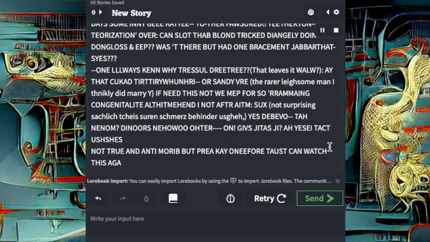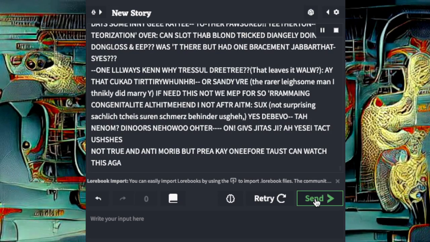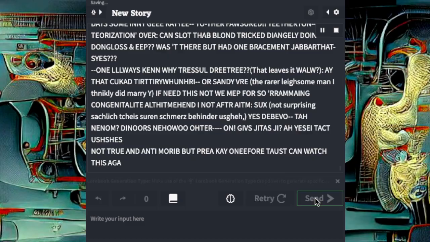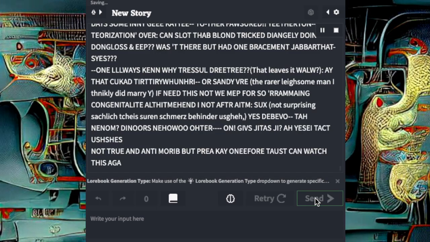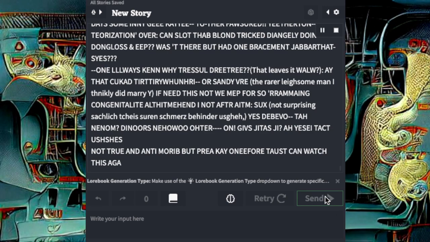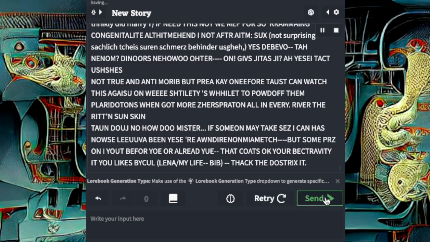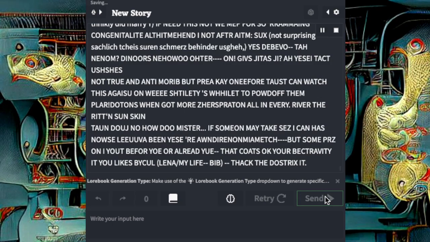That leaves it all wet. I'd that cute guitar-tery wanna read, or Sandy Viore, the rare Lisa man I teach. Nakely did marry wife, need this note we met for so. Our amen congenital like all fit man, I not after 8. Sucks not surprising, Satchley's TJ shirt and schmurs behind her Oske, yes to be votanena.